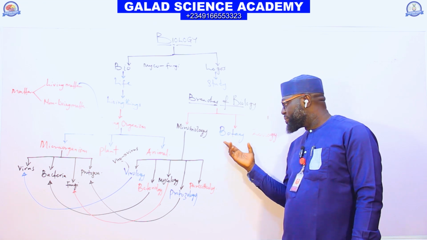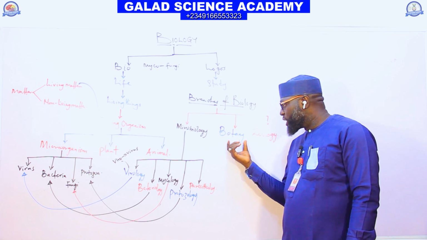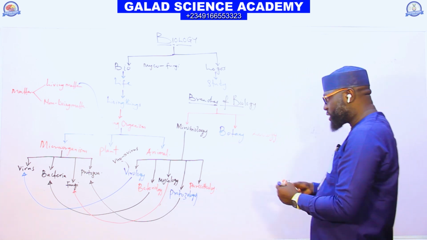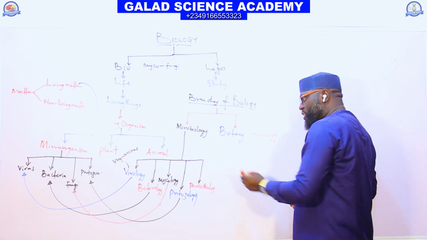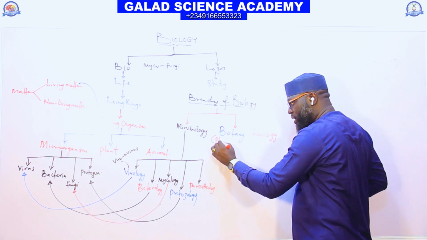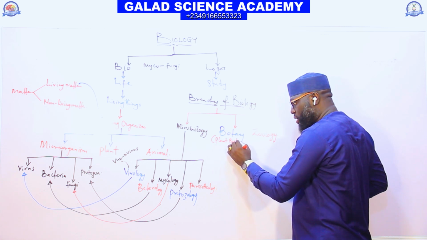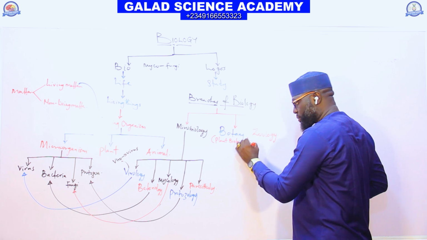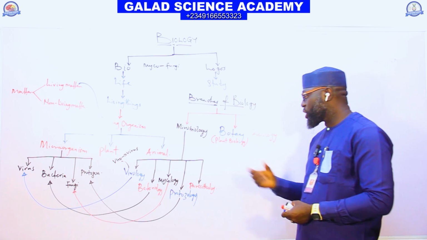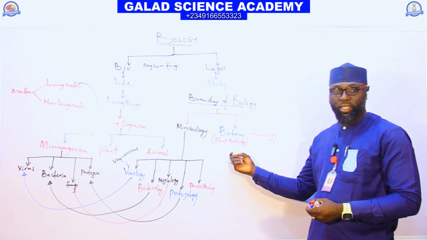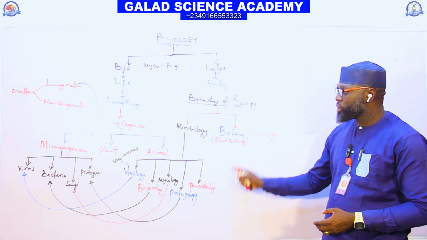So the next branch of biology that we need to treat now is botany. This botany, we can also call it plant biology. It's the aspect of biology that studies plants, which is botany. So you just deal with the study of plants.